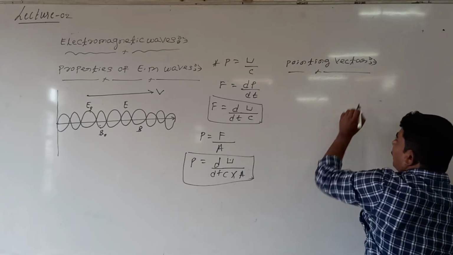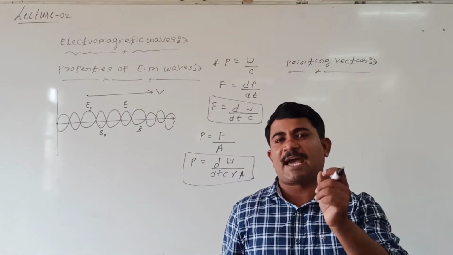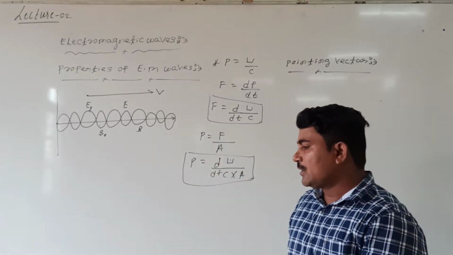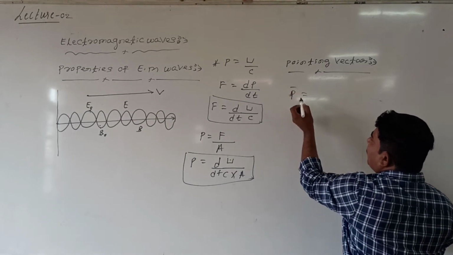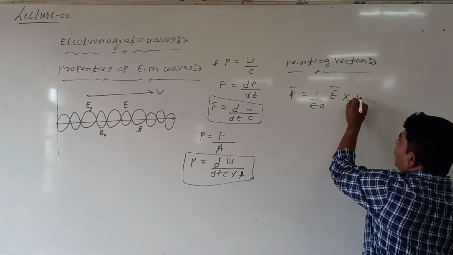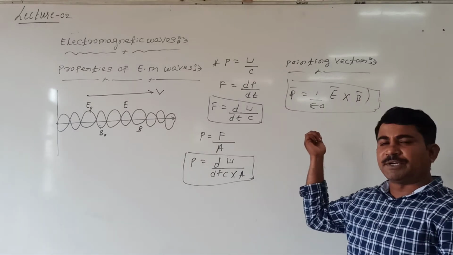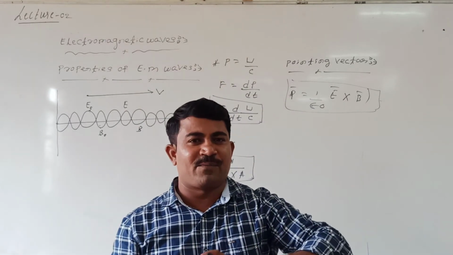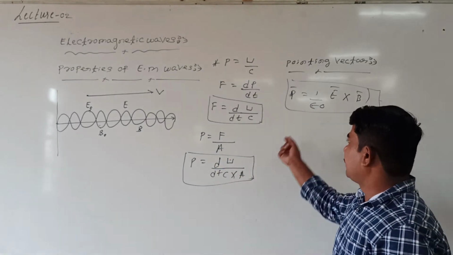Poynting vector means when an electromagnetic wave travels from one point to another point, it carries energy. The energy carried per unit area can be represented by the Poynting vector. The Poynting vector S is equal to 1 by epsilon naught, E cross B. This we call the Poynting vector. There is no need to derive this equation. Just remember that the Poynting vector represents energy per unit area carried by the wave.